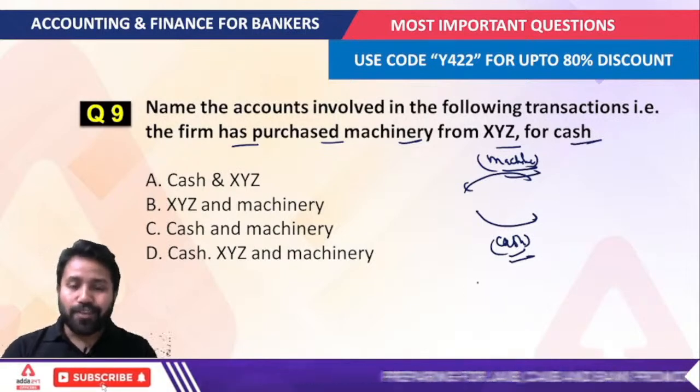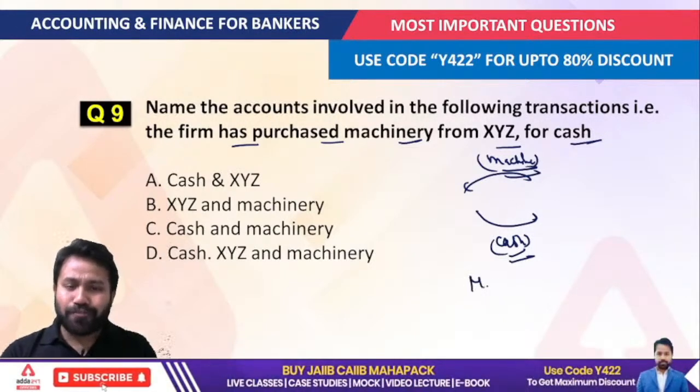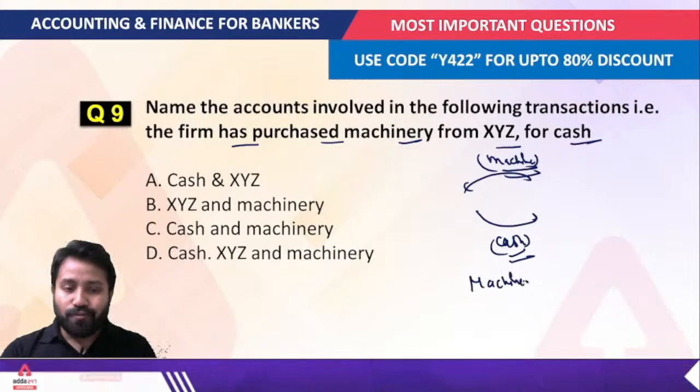So if I have to make the debit and credit entry for that transaction, what would be the entry?